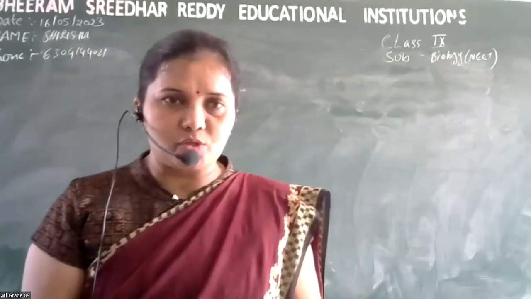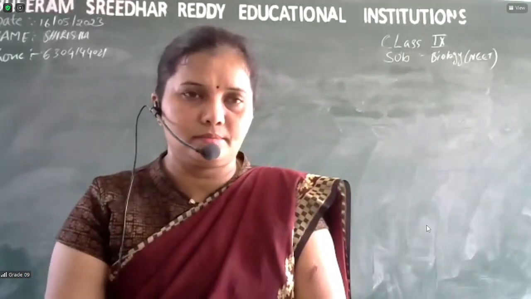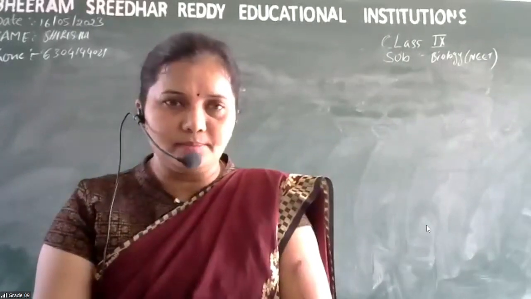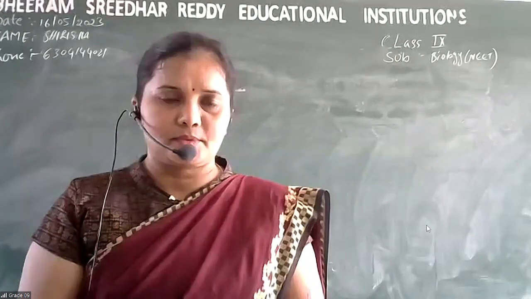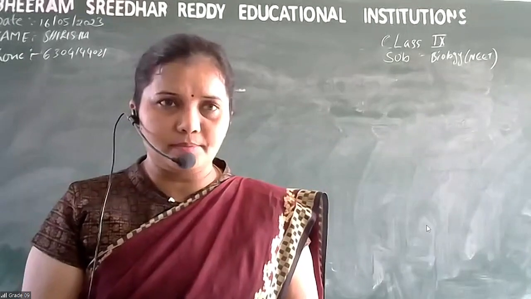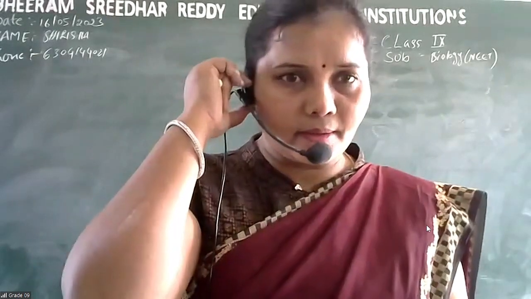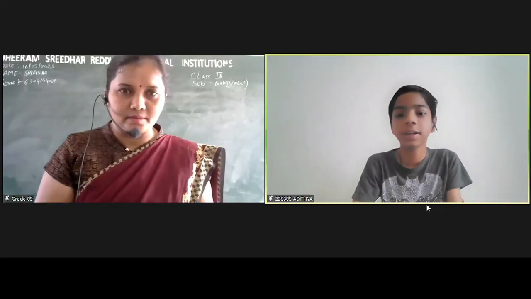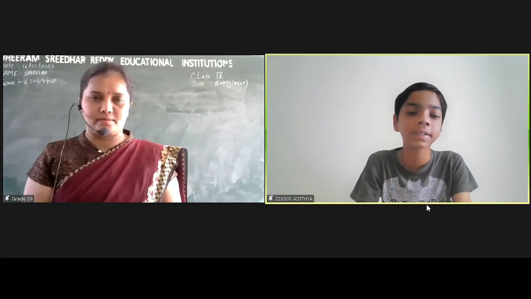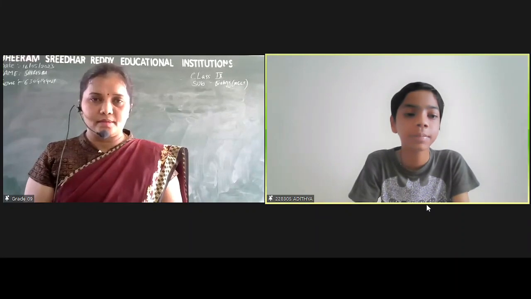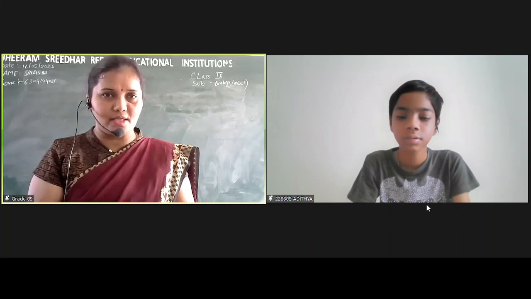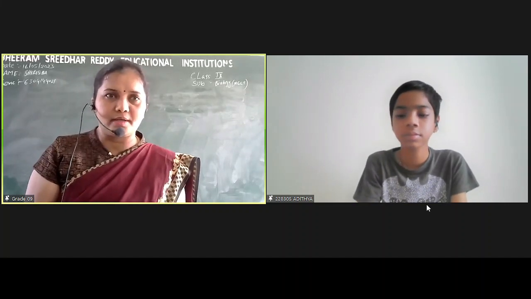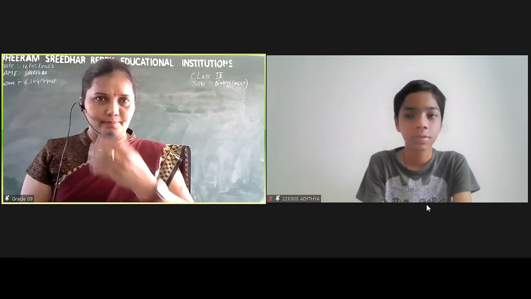Okay, what is meant by ecosystem? Aditya, what is meant by ecosystem? Ecosystem means it is a chain, ma'am. It is both in the nature, ma'am. Abiotic and biotic organisms live together. Okay, in a particular area we can call it the ecosystem. Good.